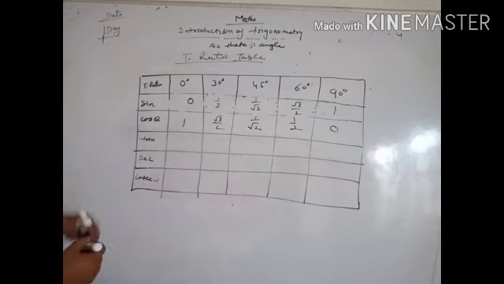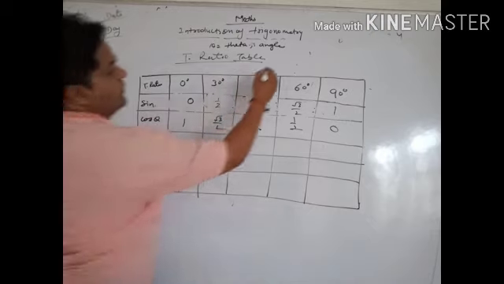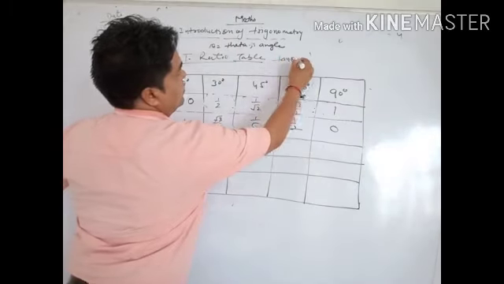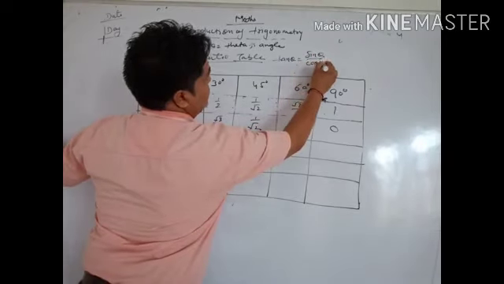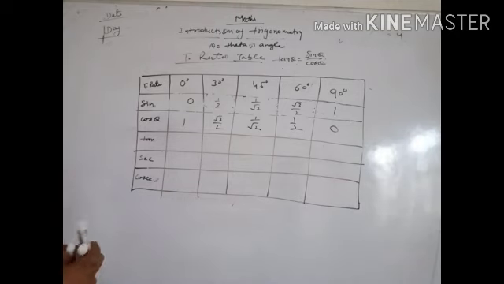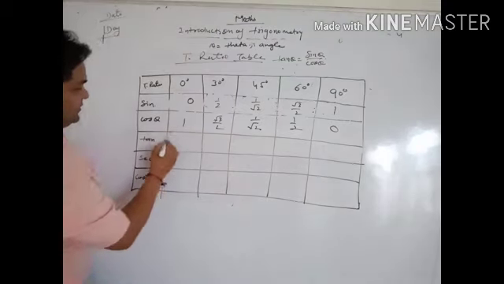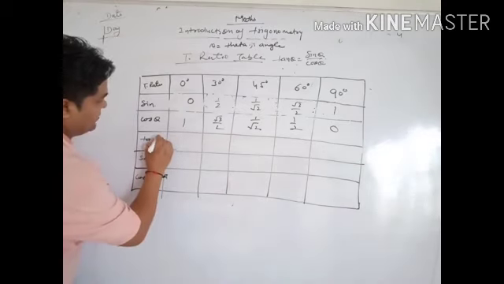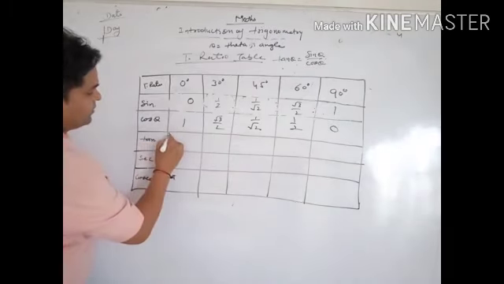Now again tan theta. For tan theta, we have a formula: tan theta equal to sin theta by cos theta. I have just discussed sin theta by cos theta. Now here you write sin by cos, here sin by cos.